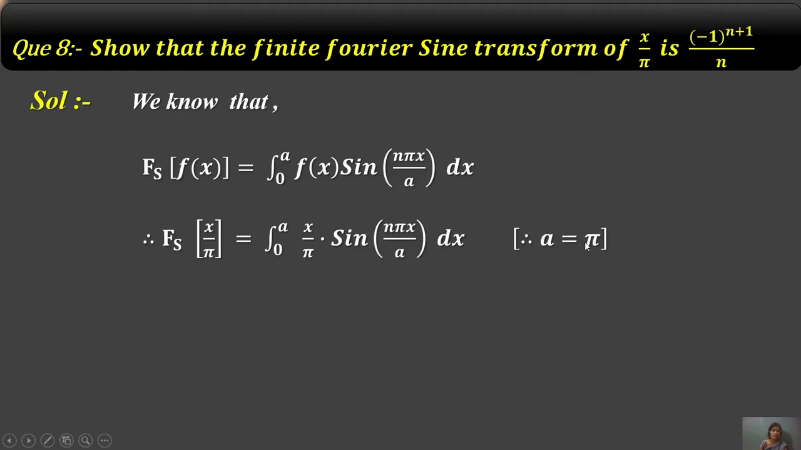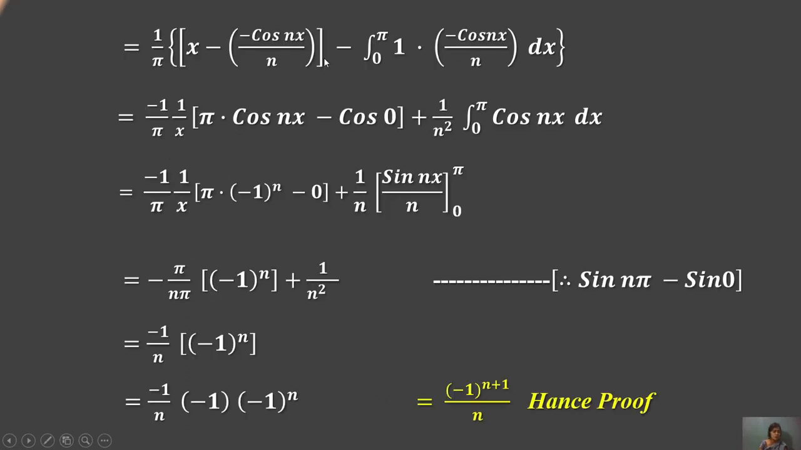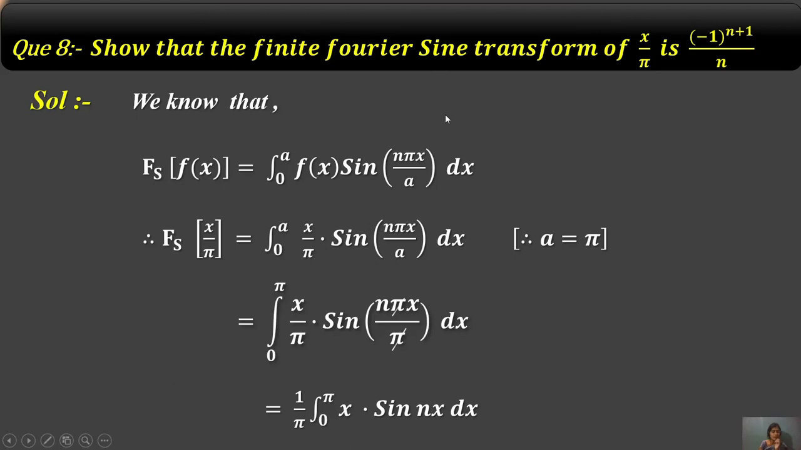You know that a equals pi, so put this value of a in the equation. Here a is pi, so the integration runs from 0 to pi of (x by pi) into sine(n pi x upon pi) dx. The pi cancels, and 1 by pi comes out as a common factor, leaving x into sine(nx) dx.